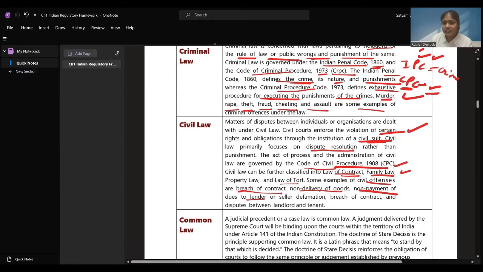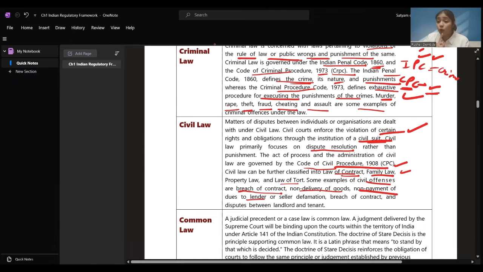So, summing up the civil laws, we can see that disputes between individuals or organizations are dealt with under civil law. Civil courts enforce violations of certain rights and obligations. If a person is not following the laws, someone is violating the laws, then it comes under the civil court and a civil suit is filed there.